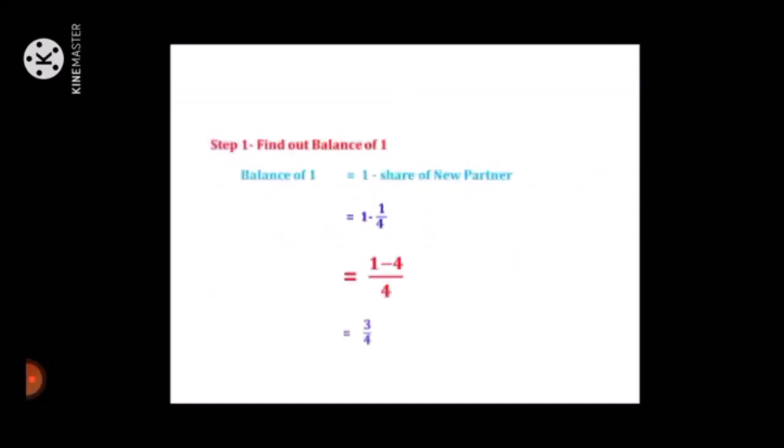Students, keep in mind the formula for calculating new ratio. See step 1, find out balance of 1. Balance of 1 is equal to 1 minus share of new partner, is equal to 1 minus 1 upon 4, is equal to 4 upon 4 minus 1 upon 4, is equal to 3 upon 4. That is balance of 1.